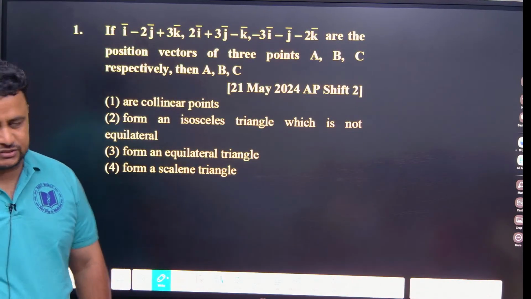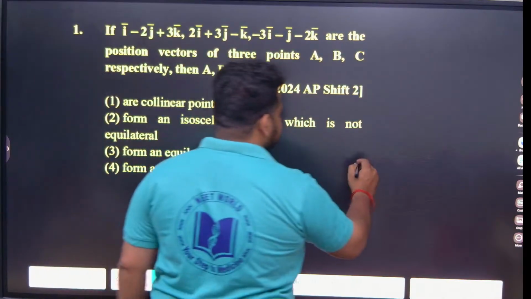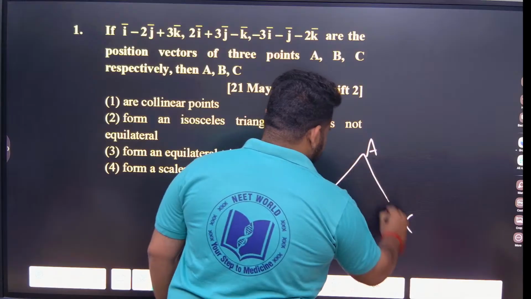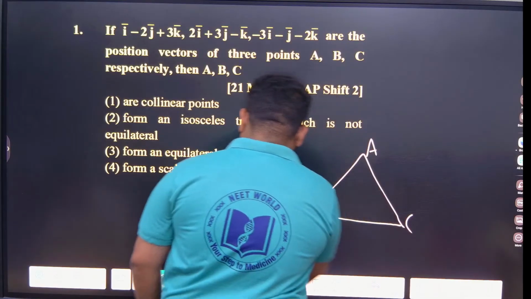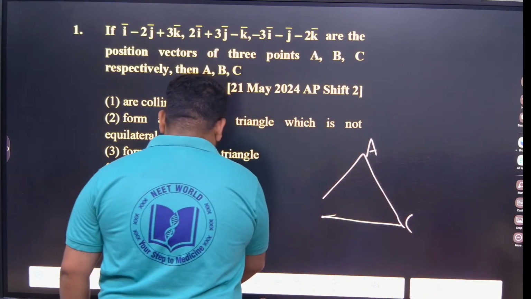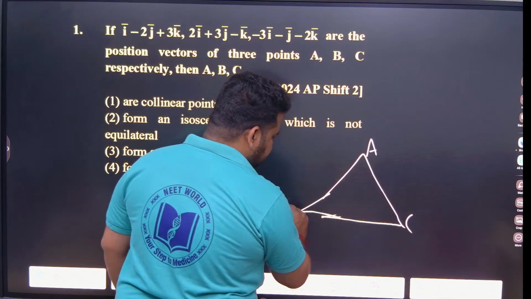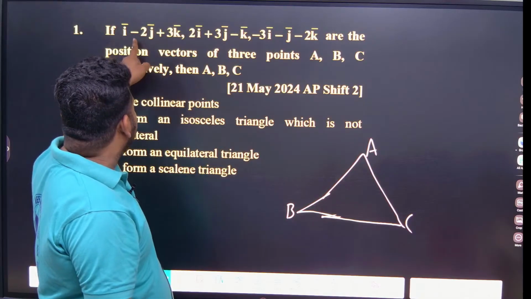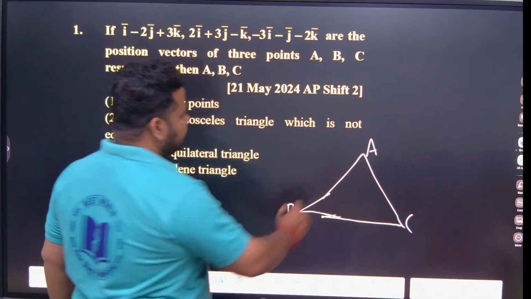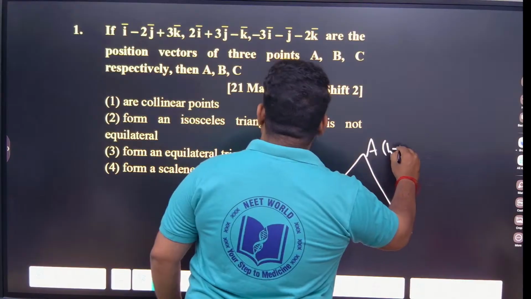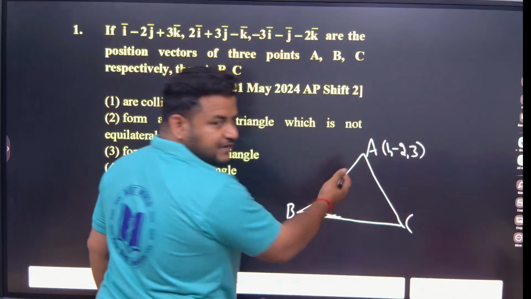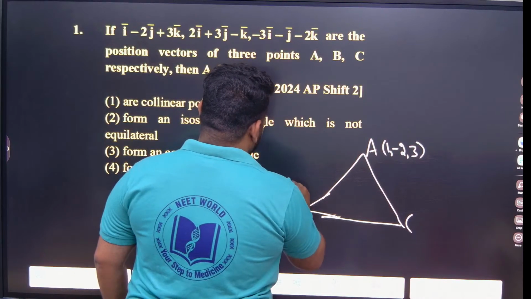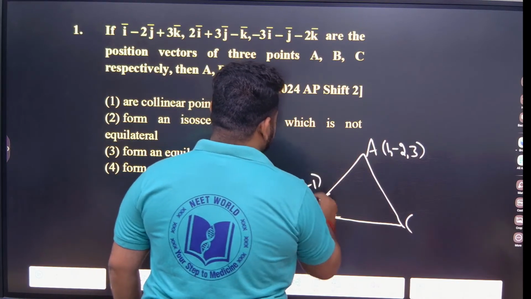How will you find here? See here, let us take this as points A, B, C. Just listen how to find. Just look at this, observe first, then you can write down. Please observe how to find out point A. So this is what i, j, k is given. What are the coefficients? This will be 1, minus 2, 3. This way it will be easy to find instead of using vectors. So this will be 2, 3, minus 1. So this will be what?